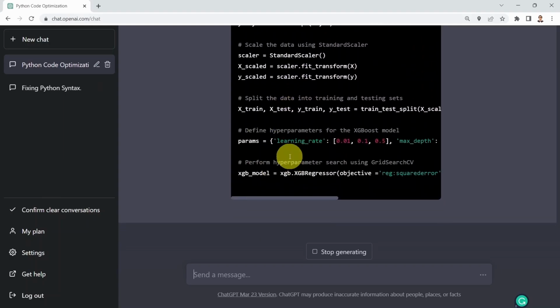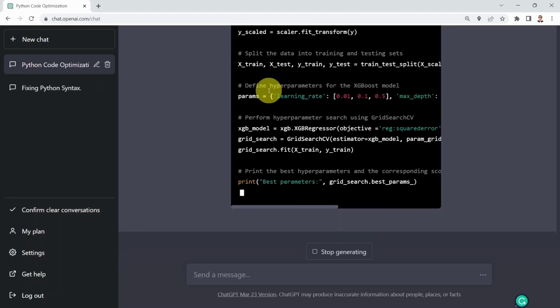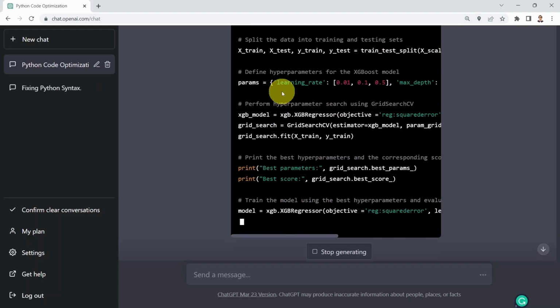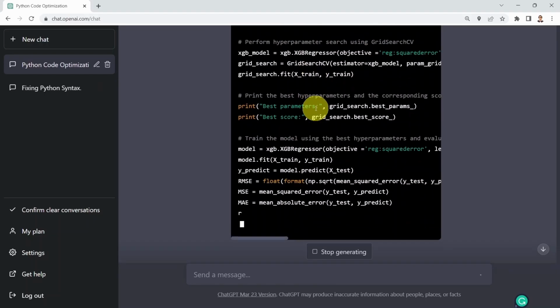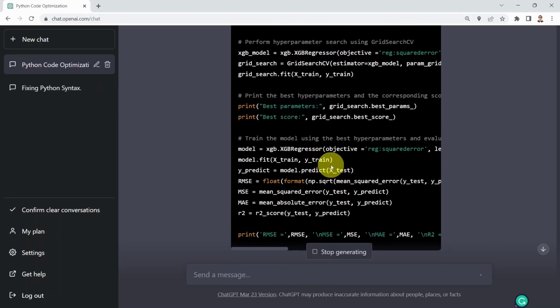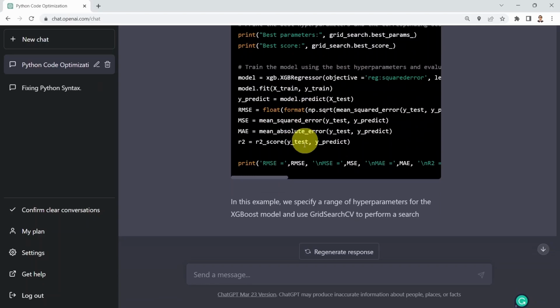And then this is the fun part. This is quite new, so we haven't had that in our original code. ChatGPT was able to define hyperparameters for the XGBoost model for you, and then run and train the model with the grid search CV and generate all the different predictions, which is again pretty incredible, pretty powerful.